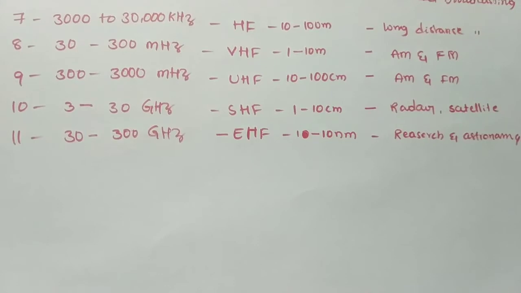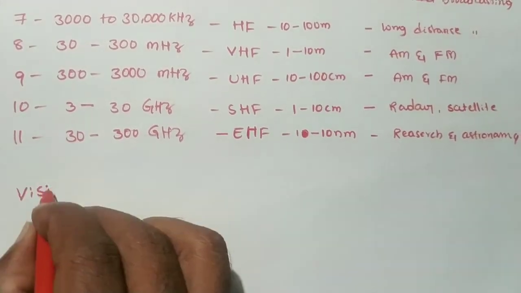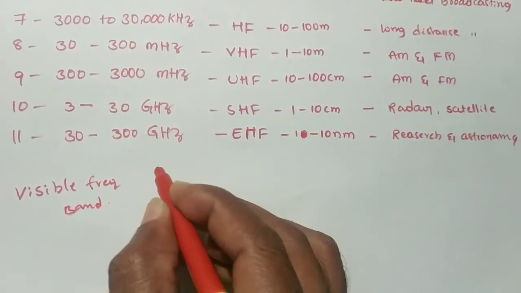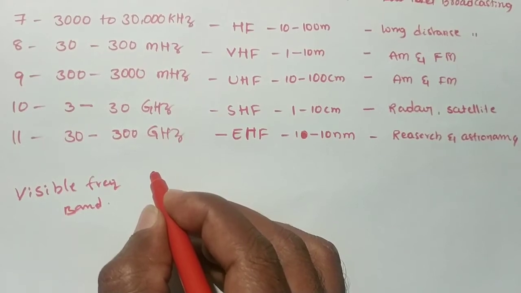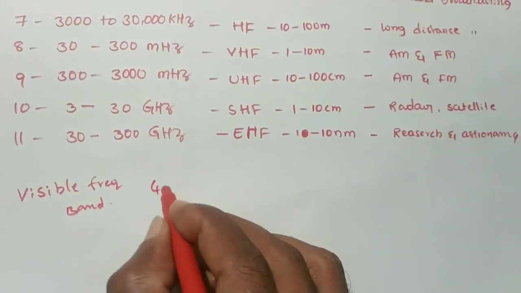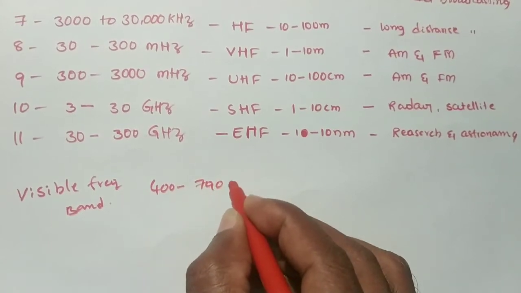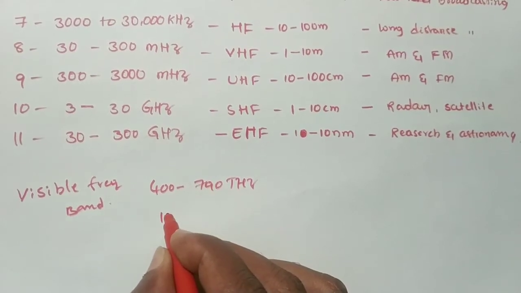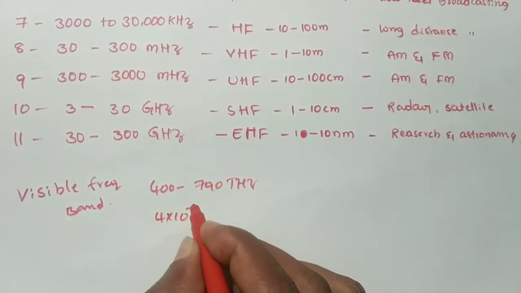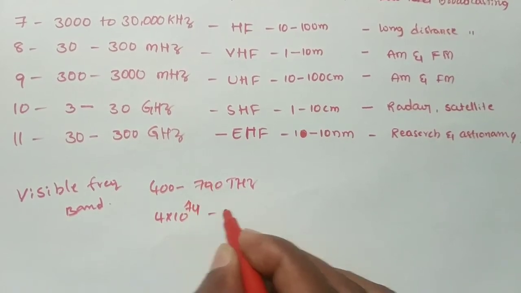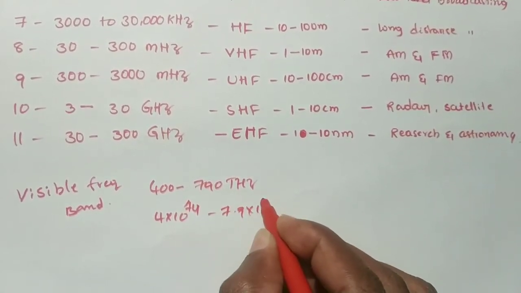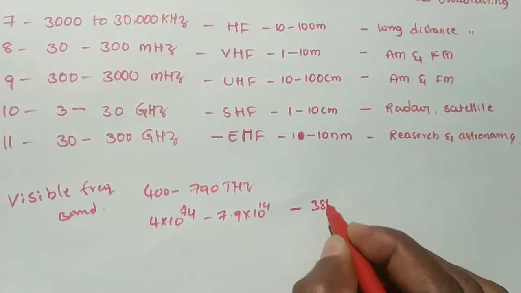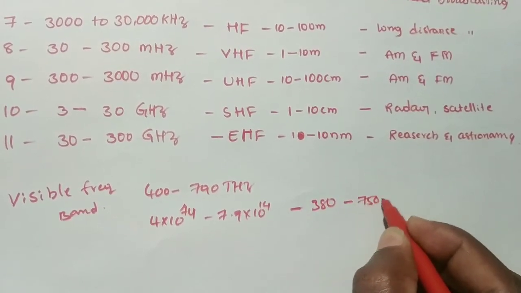There is another frequency band also, which is the visible frequency band. Its frequency range is 400 to 790 terahertz, that is, 4 into 10 to the power of 14 to 7.9 into 10 to the power of 14. It covers wavelengths from 380 to 750 nanometers.